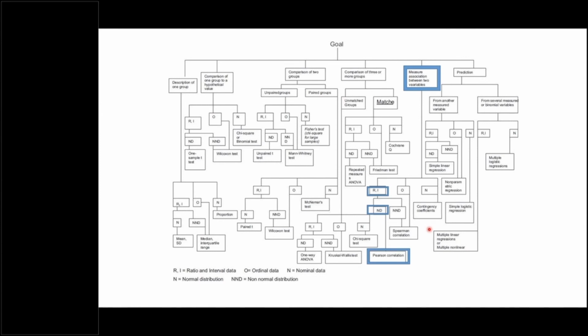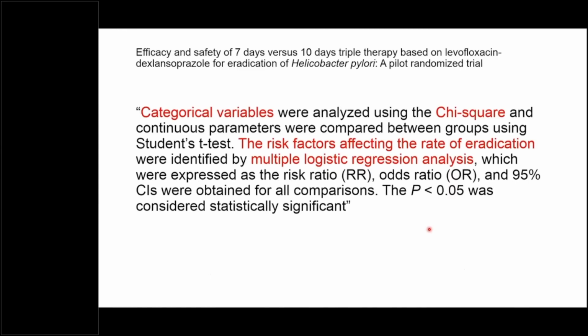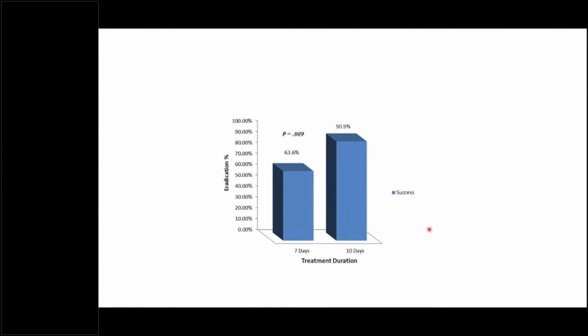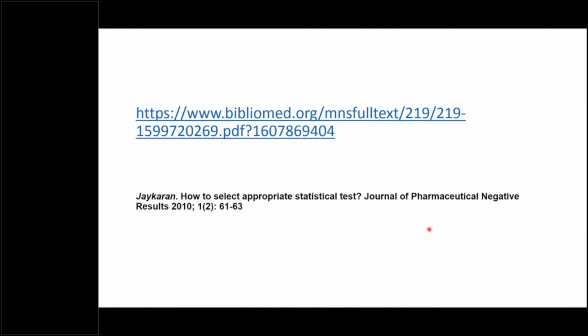And this paper, which I have already mentioned in the previous slides, I'll go back to that again so that you can get it from that journal, and you can distribute it to your friends so that they can get an idea about the selection of the appropriate statistical test. Please make a note that around 30 to 40% of statistical tests in published papers in medical research are inappropriate.